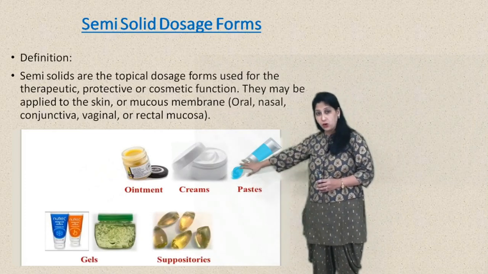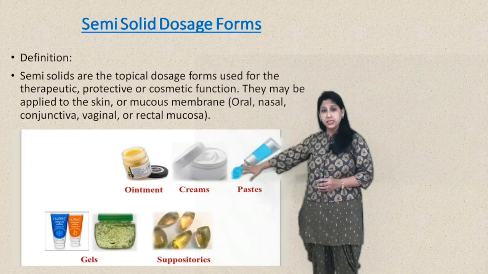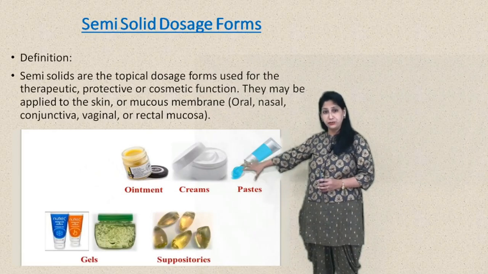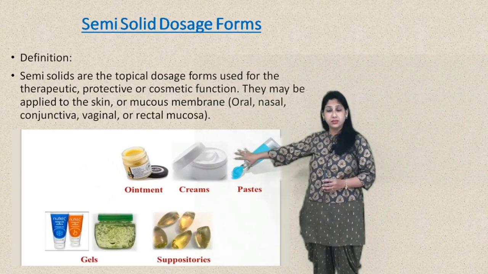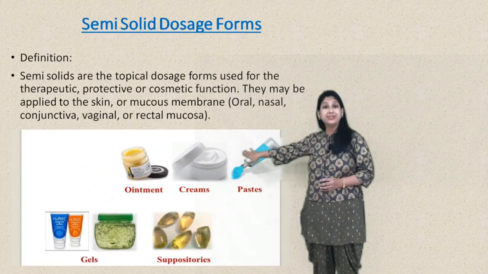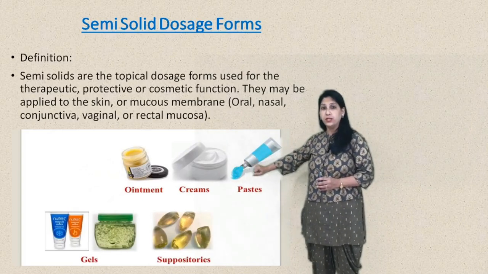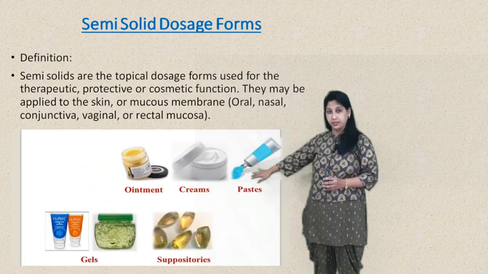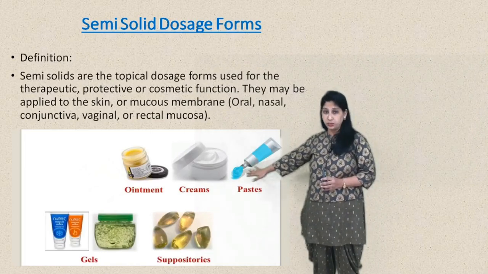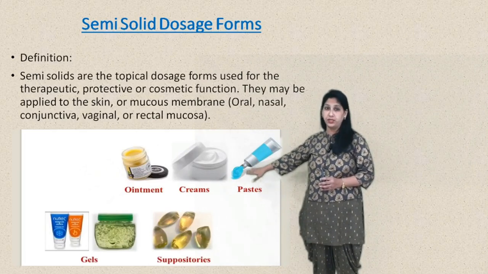Whereas the other formulations are semi-solid in consistency, and they differ in some of their physical properties. Creams are less greasy compared to ointment, whereas paste contains a high amount of insoluble solid in the base and is stiffer than ointment.